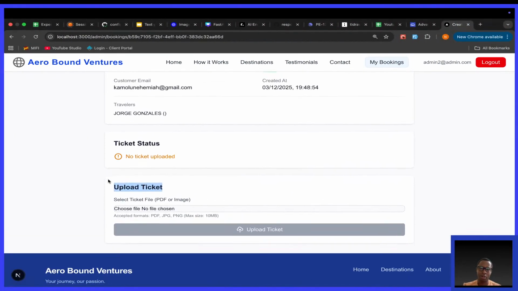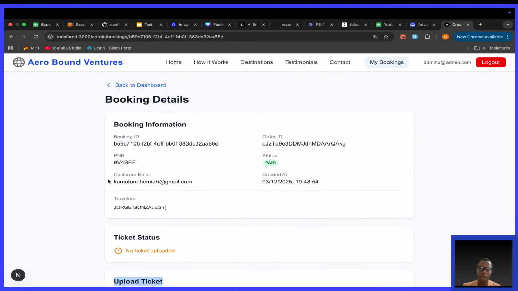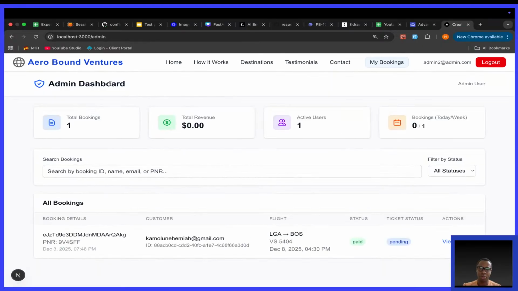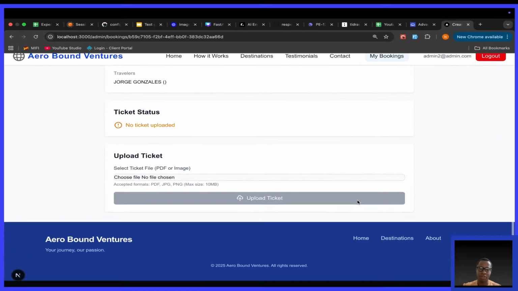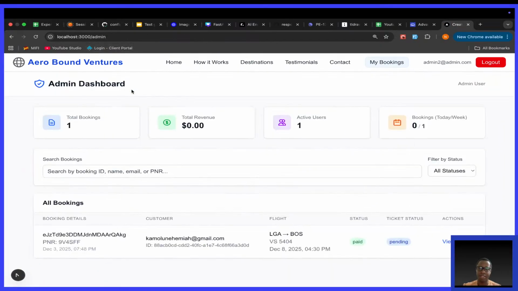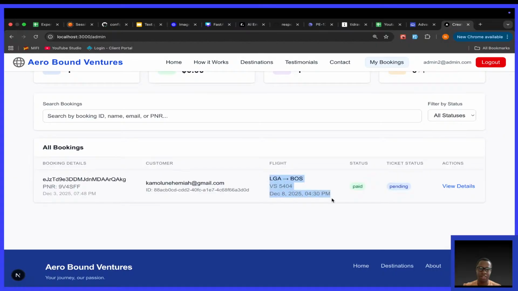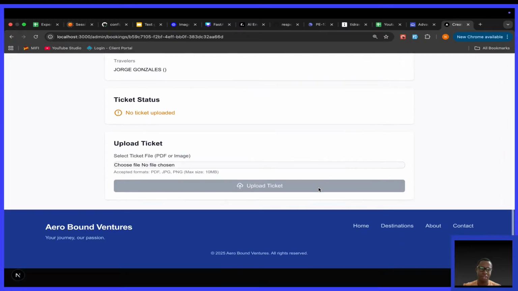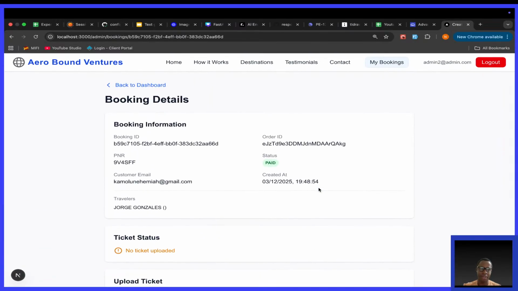So now with this done, I want to first of all go back to dashboard. Okay, this is okay. I need to confirm that the PNR here is the same. If I go to view details, okay, what is missing is the flight. I see these flight details here, okay. This information should also be there, okay. So ticket status is still pending. View details, okay? Nothing yet. So I want to open